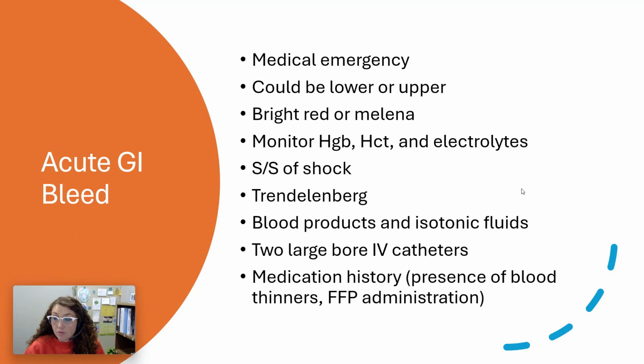We are looking for bright red or melena stool coloring, and the location in the bowel would dictate the coloring of that stool. We want to look at their hemoglobin, hematocrit, and electrolytes. Obviously, if I've got an acute GI bleed, I would expect my hemoglobin and hematocrit to drop, right? I am losing blood. It's as simple as that. That hemoglobin and hematocrit could be dropping really fast.